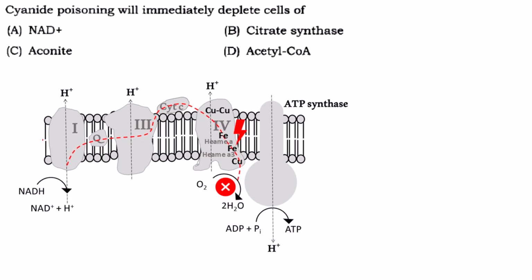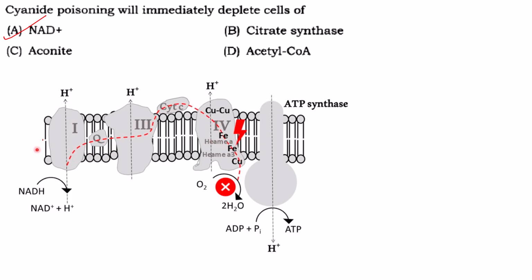Then next one, cyanide poisoning will immediately deplete cells of NAD+. So what is this cyanide poisoning doing? It is affecting or targeting complex 4. So what will happen? It will block the transfer of electrons to the terminal electron acceptor, that is oxygen. And as a result, it will block the entire electron transport chain.